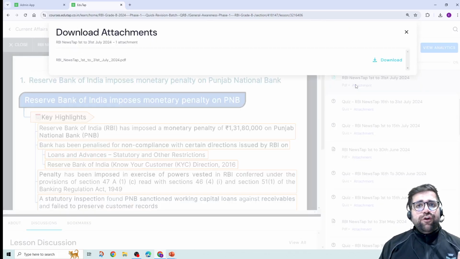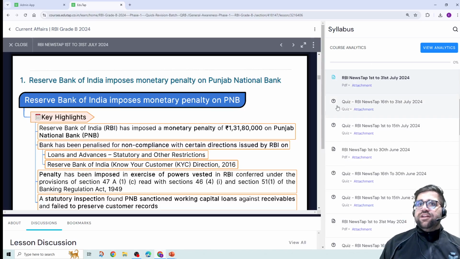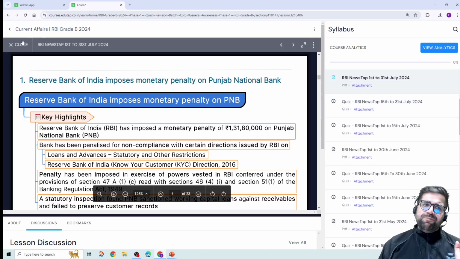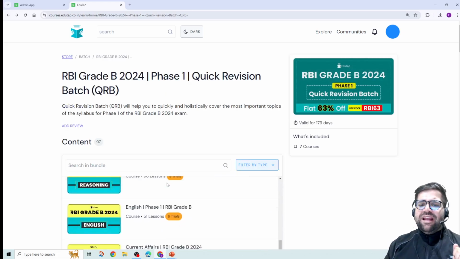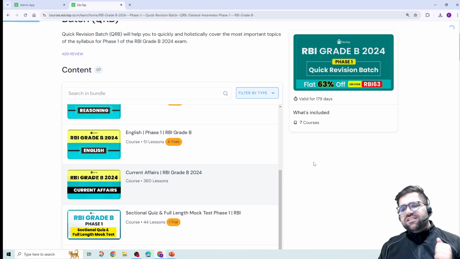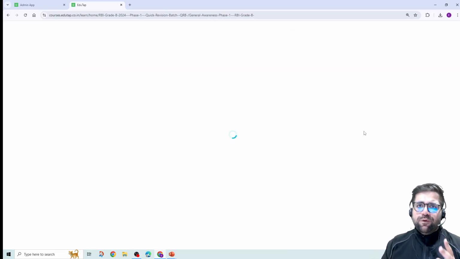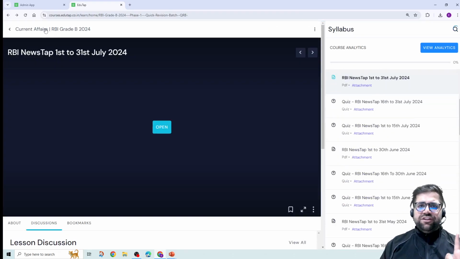You just need to click on attachment, press download. And yes, you can also download the solved previous year questions document. That is also downloadable. You just need to click on attachment and the file will be downloaded in your folder. As simple as that. Okay, so this was regarding the RBI News tab. There are multiple reports also which are provided separately, but first I will advise you to cover the schemes tab, reports tab, current affairs tab and RBI News tab. That is the majority of the sections which you have to cover.